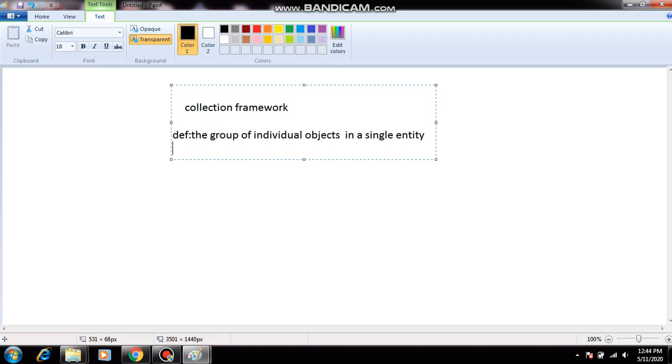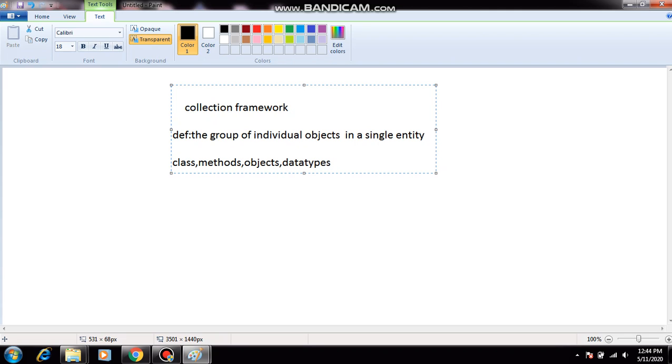What are the group of individual objects? Up to now we have seen classes, methods, objects and data types. Everything combined, we use in a single entity, and that is called the collection framework.